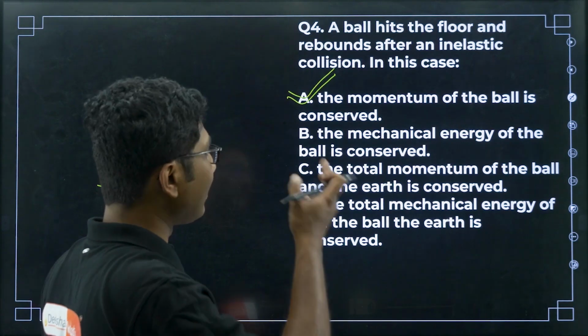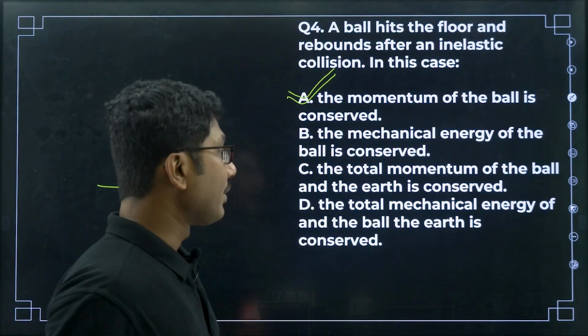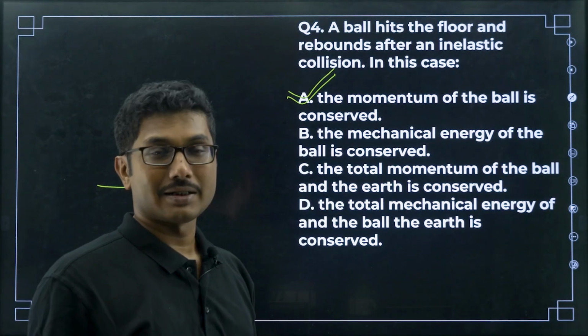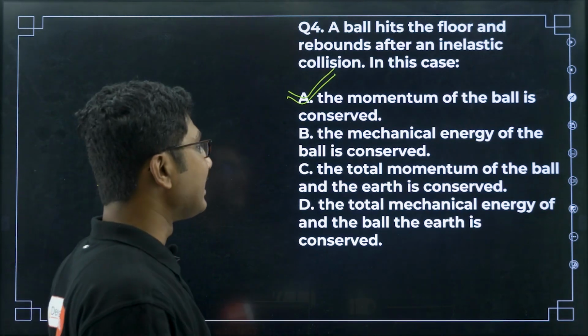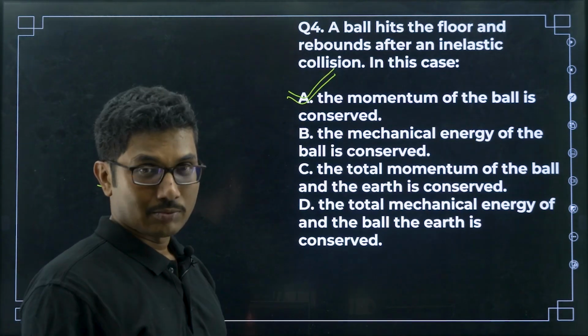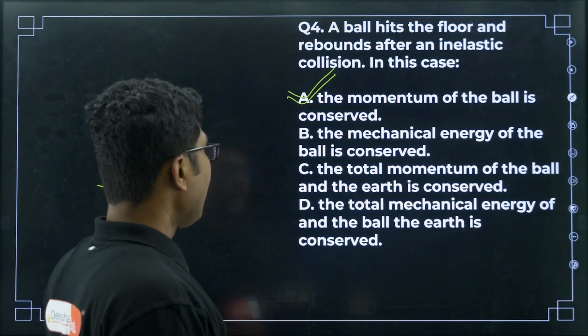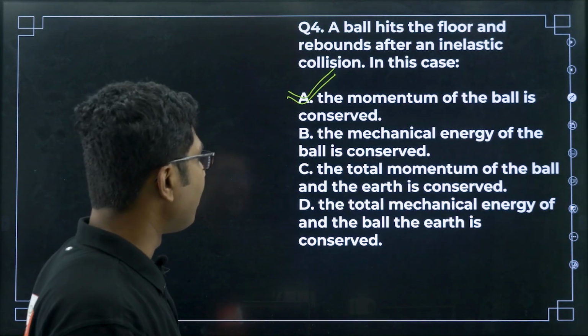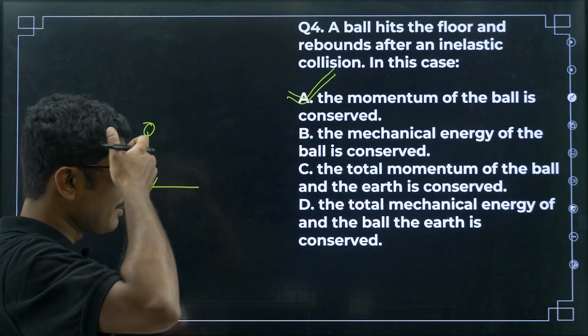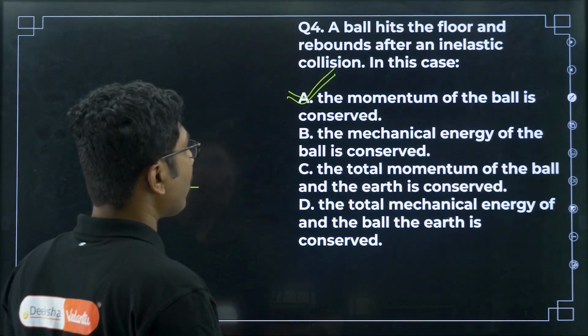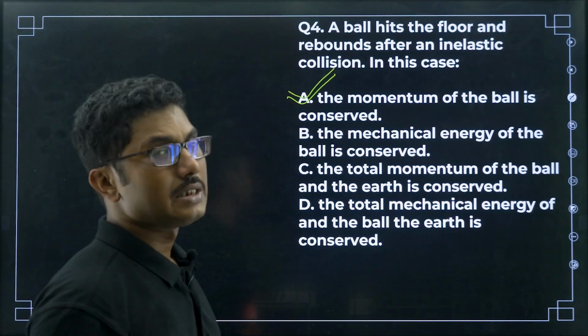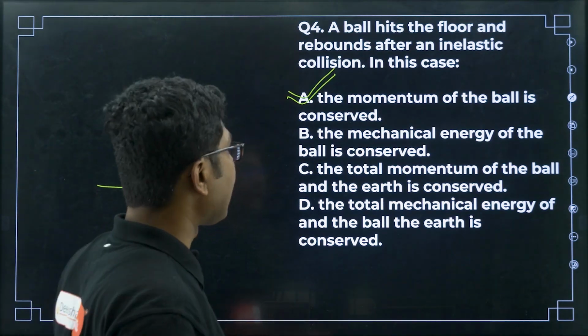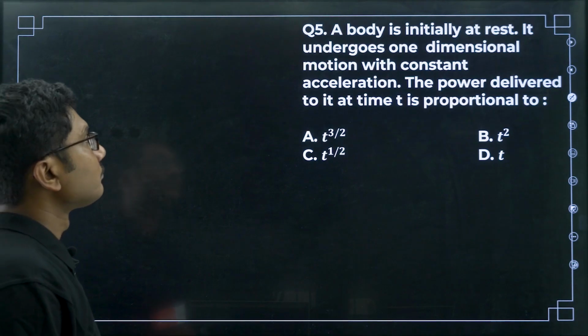So earth's momentum is not conserved. You cannot consider earth's momentum. In this case, earth will not be changing its direction. So earth's momentum will still remain 0. The total mechanical energy of the ball and the earth is conserved? No, total mechanical energy will not be conserved. Only momentum of the ball is conserved, right? You remember that momentum will always be conserved.